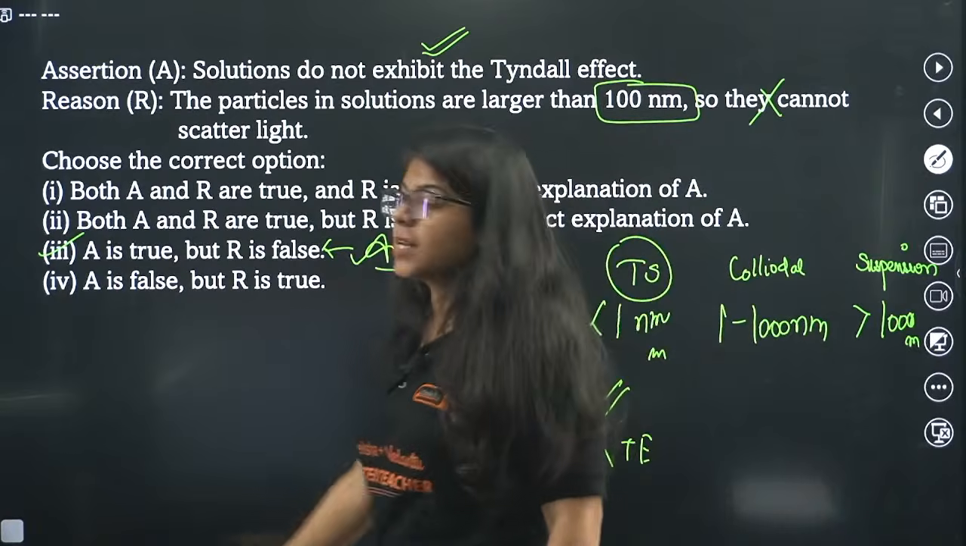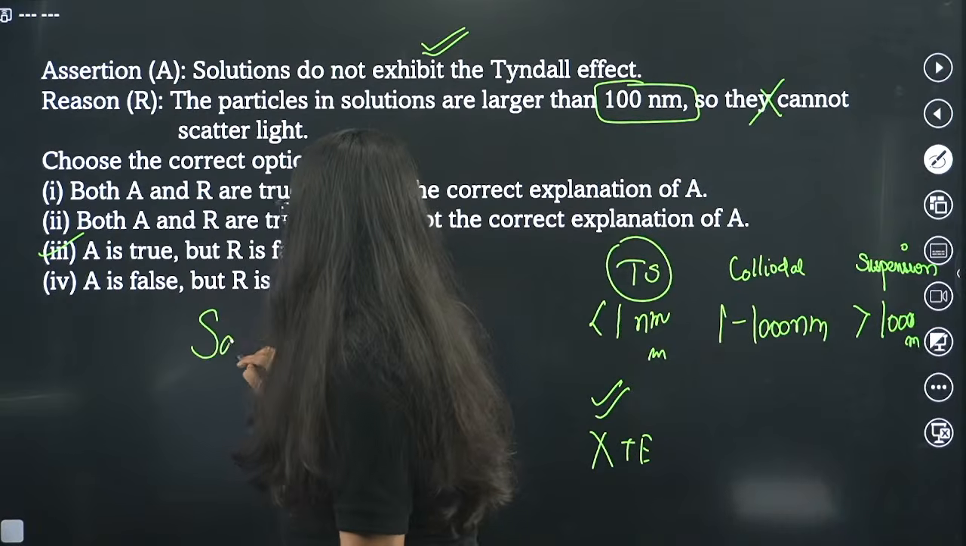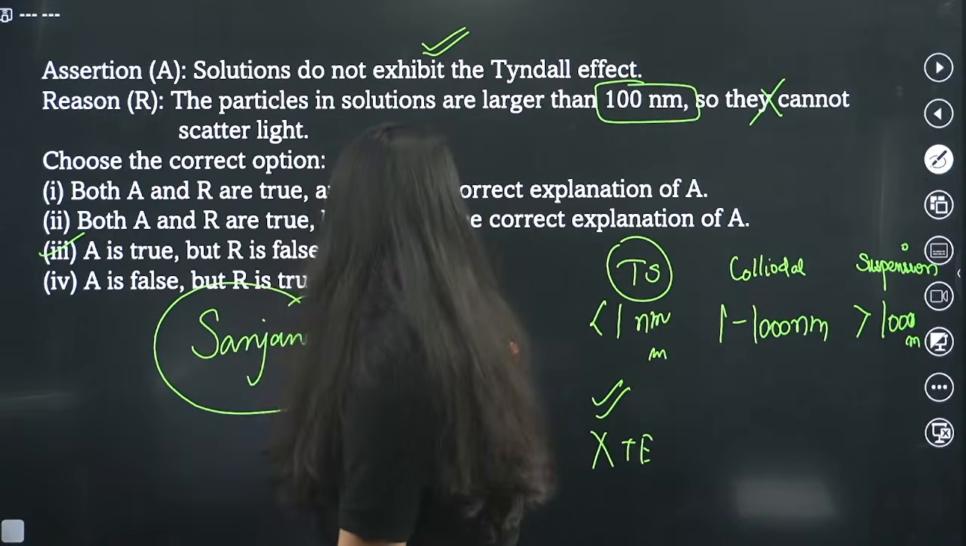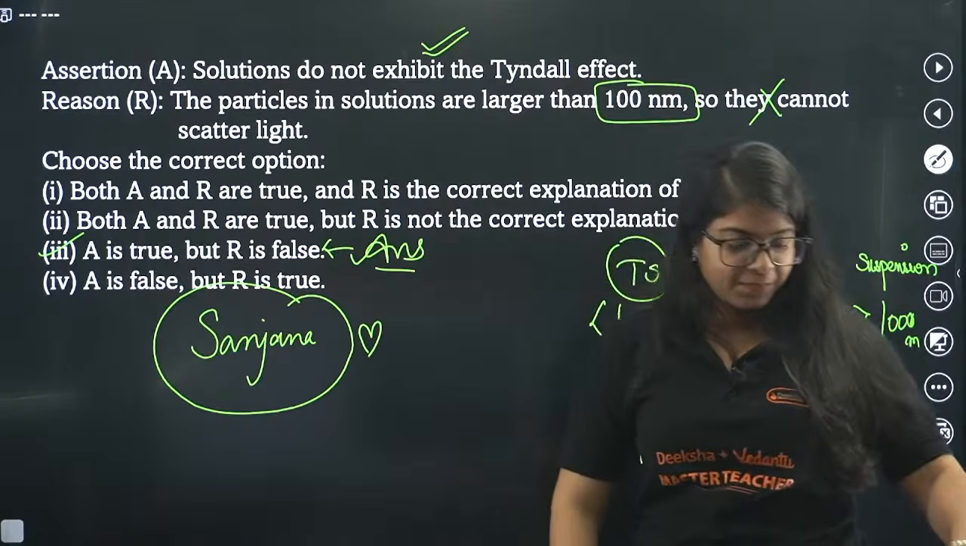Option 3. Sanjana is saying very good. Again, Sanjana is giving the correct answer. Good, Sanjana. You have a heart from my side. Okay.